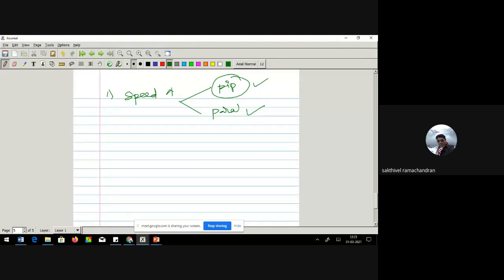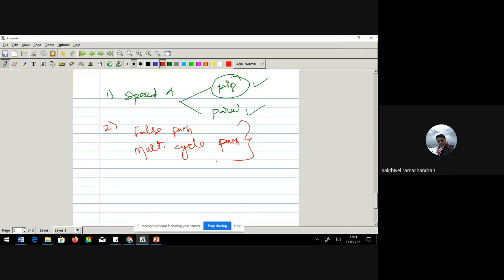So this may not be that good an idea, but still, in some cases where there is a serious demand for high power, high speed, people will go with that also. Then during the timing analysis, you may come across false path, multi-cycle path, all this. The idea behind all those things is